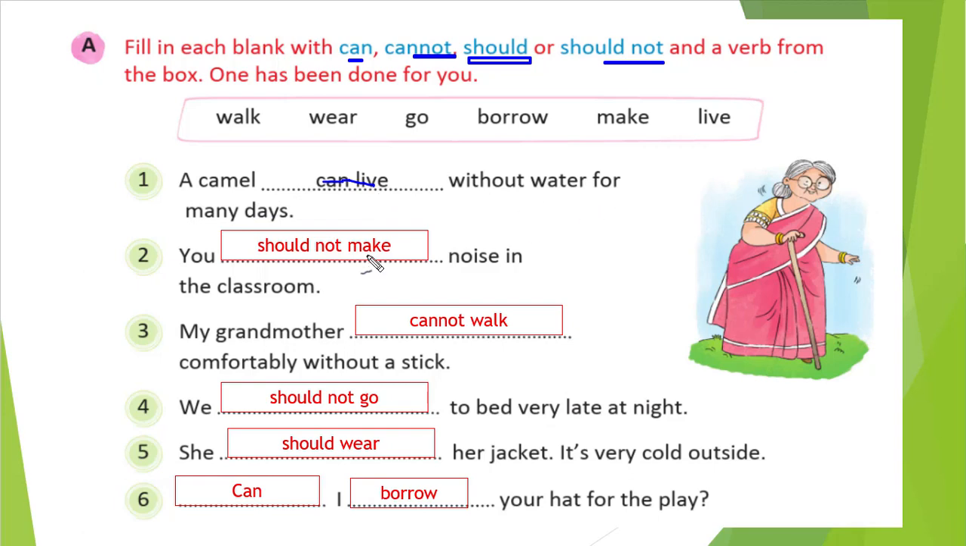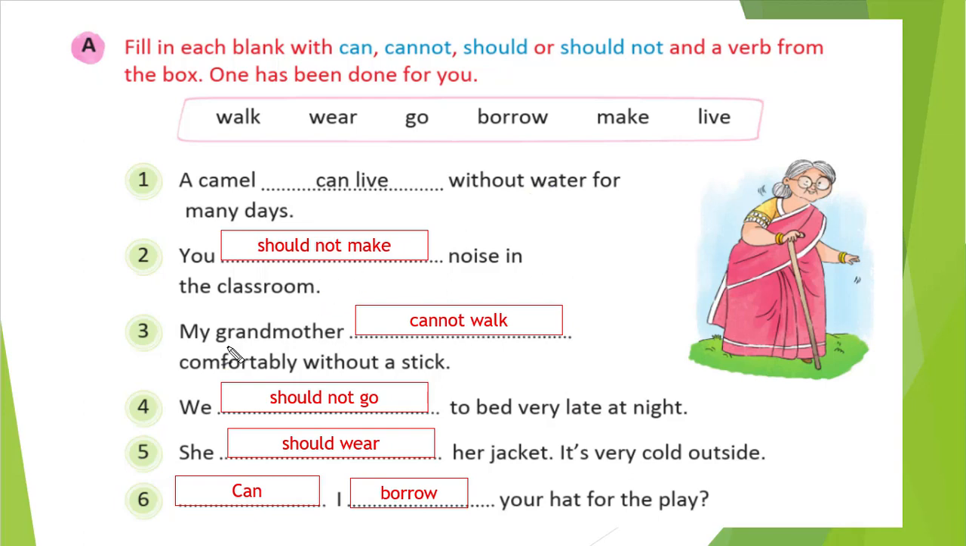A camel blank without water for many days. So a camel can live without water for many days. Correct. So live is the correct word and we will write it with can, right? It is the correct one. So it will be can live. In a similar way, with cannot or whatever the possibilities are, we will do.